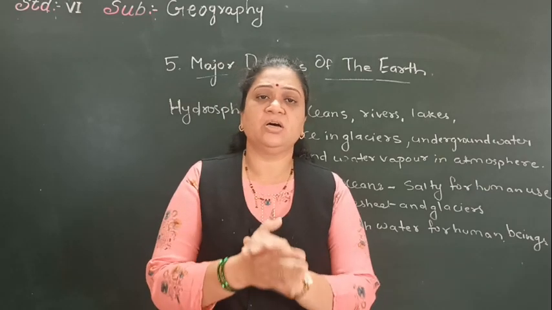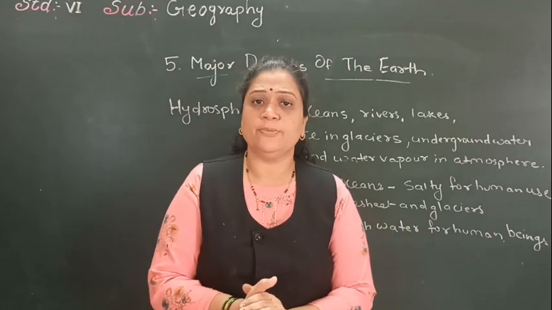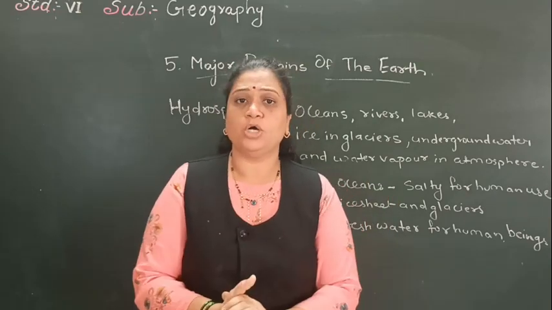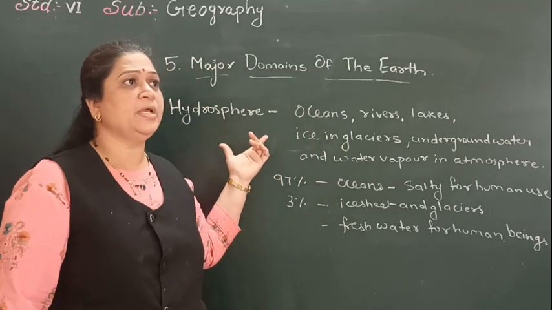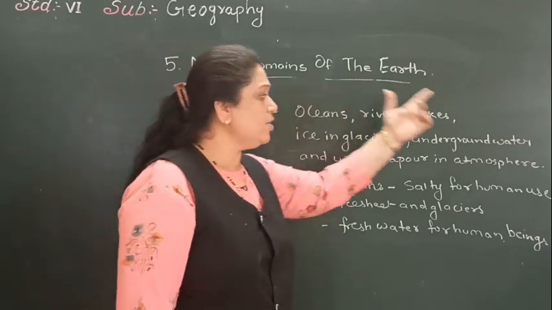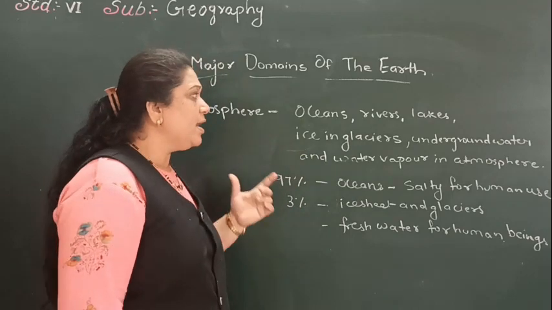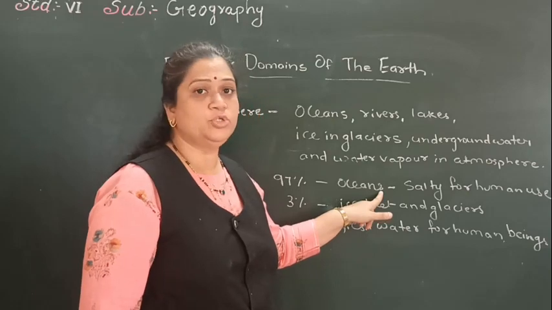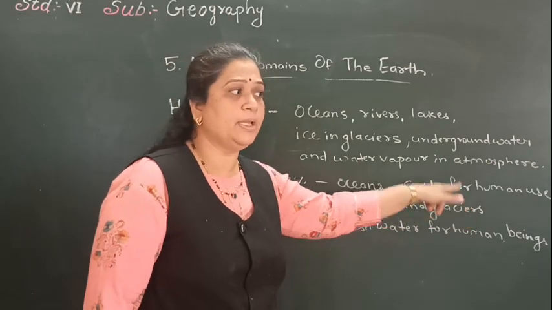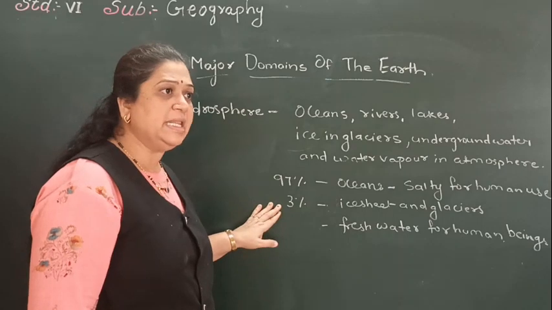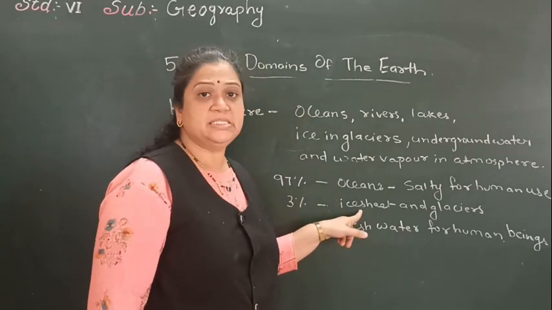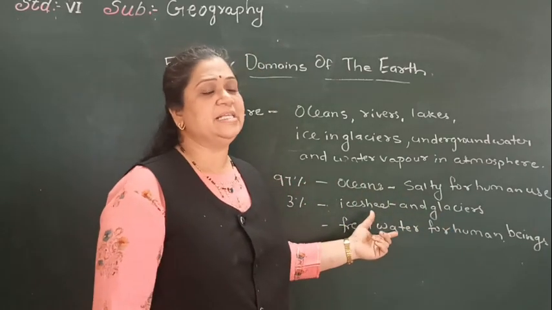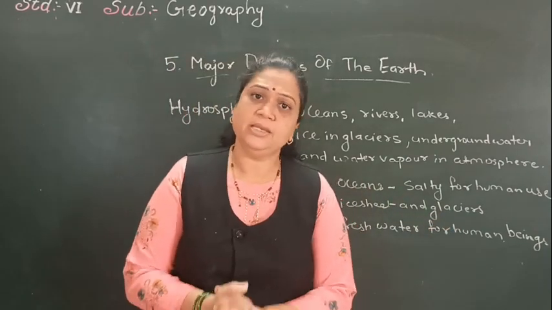And children, earth is called the blue planet because 70% of the earth's surface is covered with water, and hydrosphere is the sphere which consists of water in all these forms, and out of this 97% of the water is in the form of ocean which is salty water, not for human use, and out of the remaining 3% again it is in the form of ice sheets and glaciers, and a very small percentage is fresh water for human use.